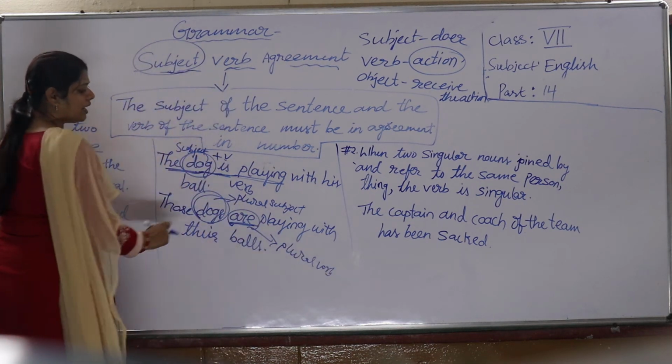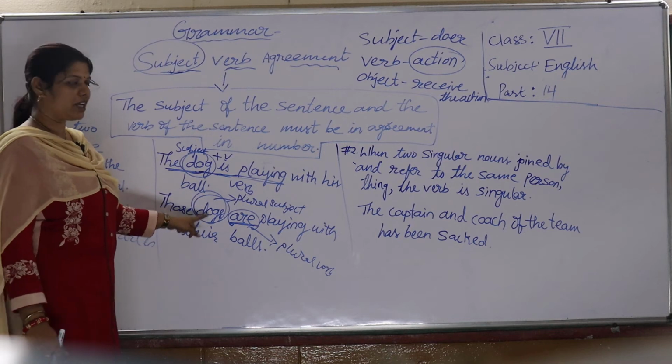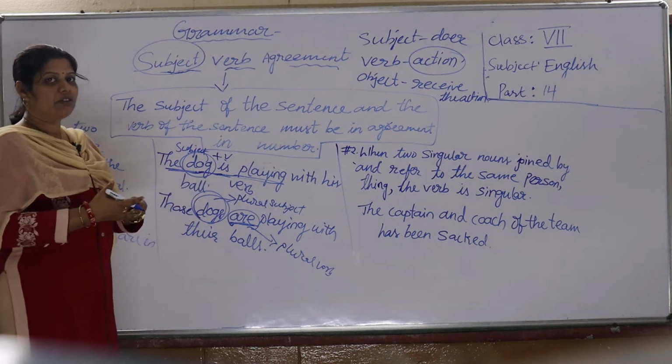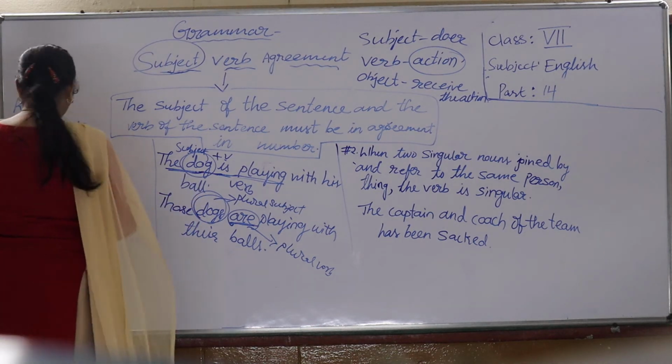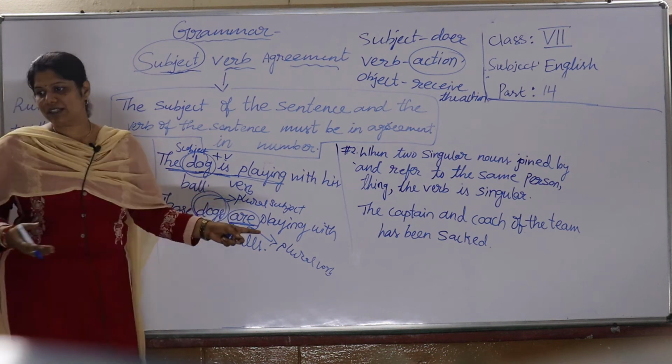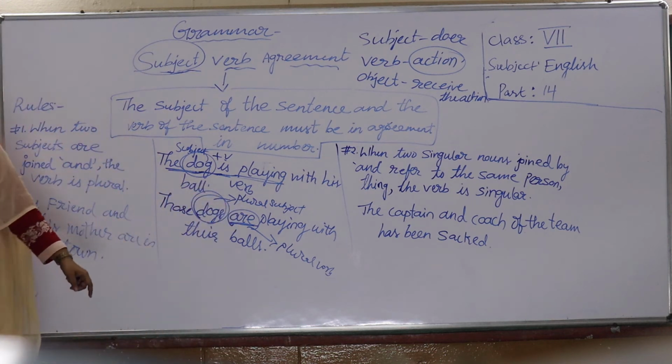So is plural is are, dog plural is dog. See how it is agreeing with the verb. Do you understand? So I hope it is clear with you. Let's see with a few more examples.